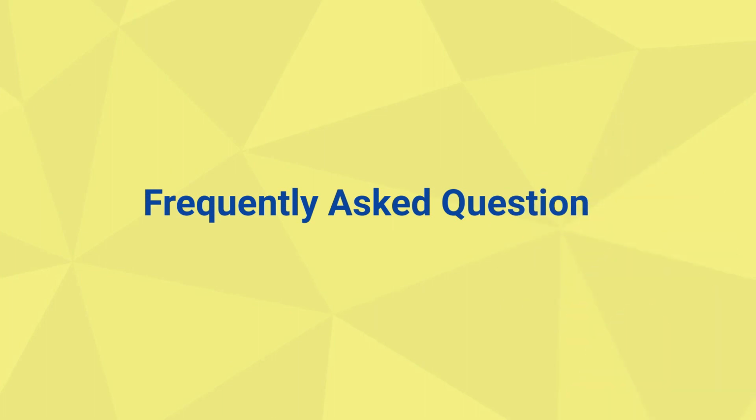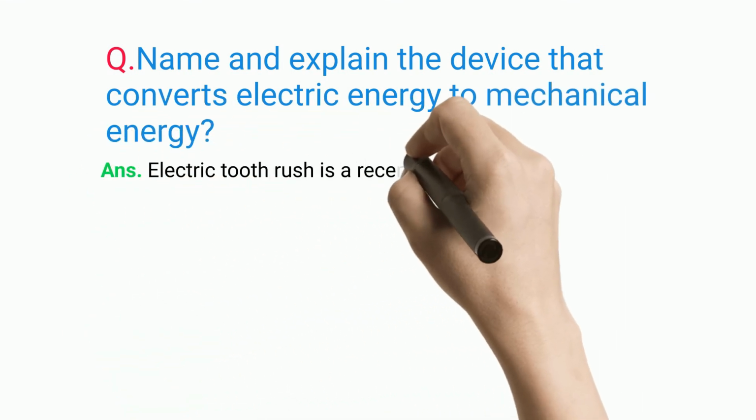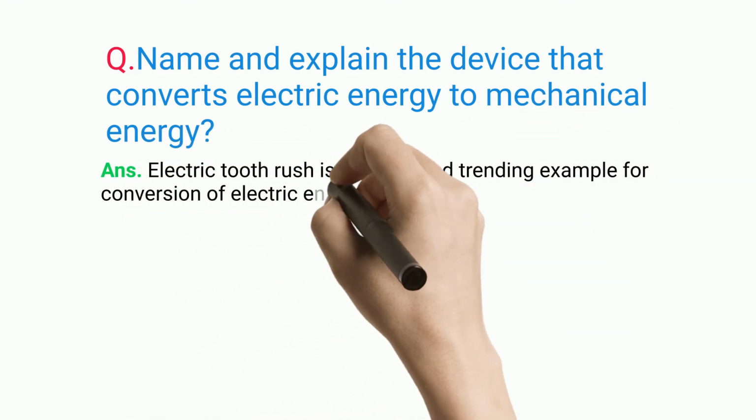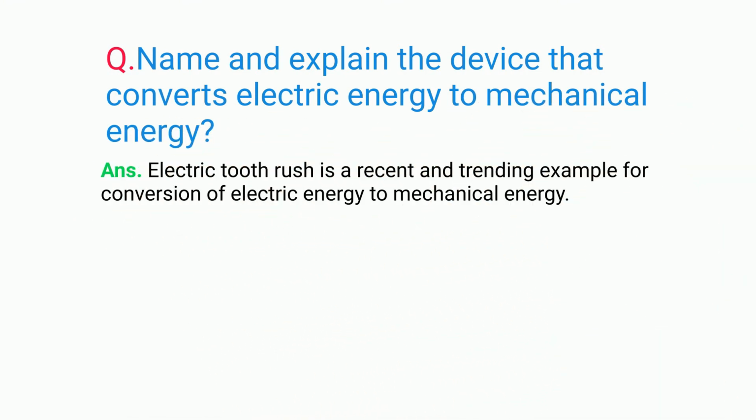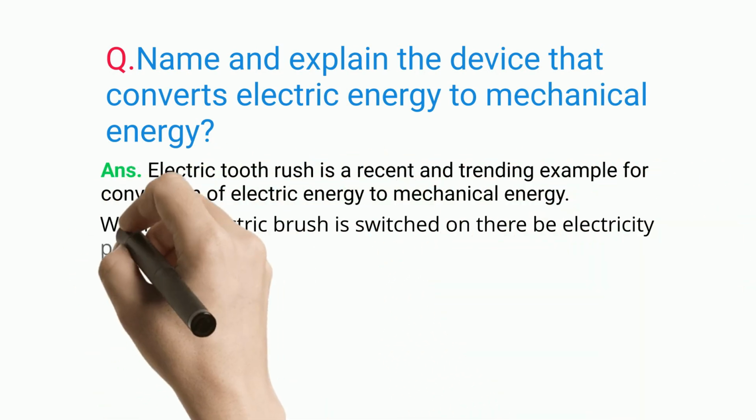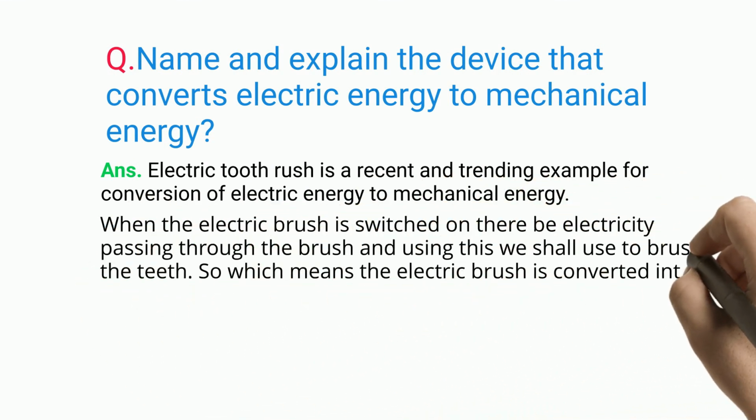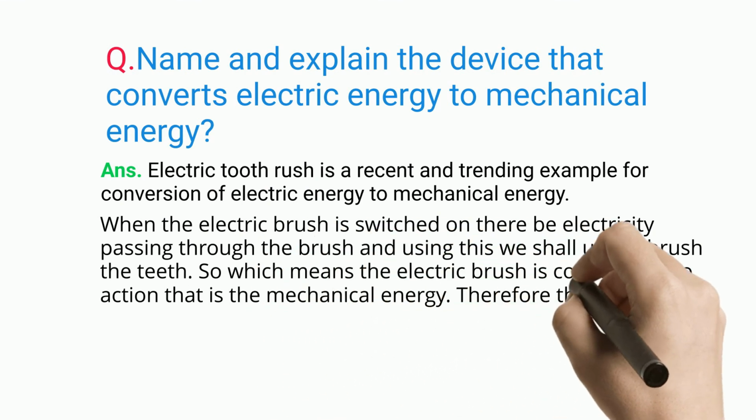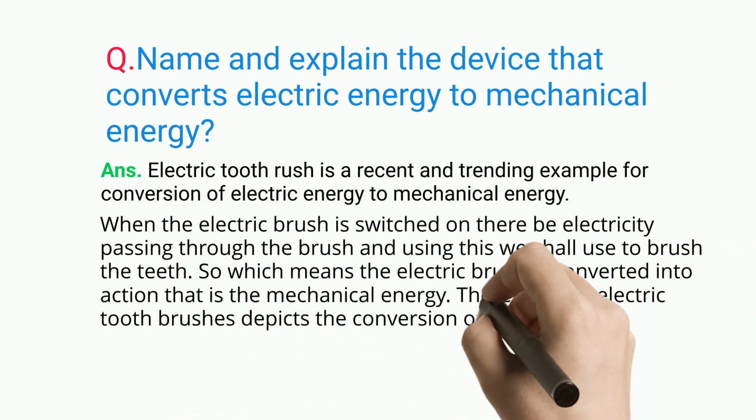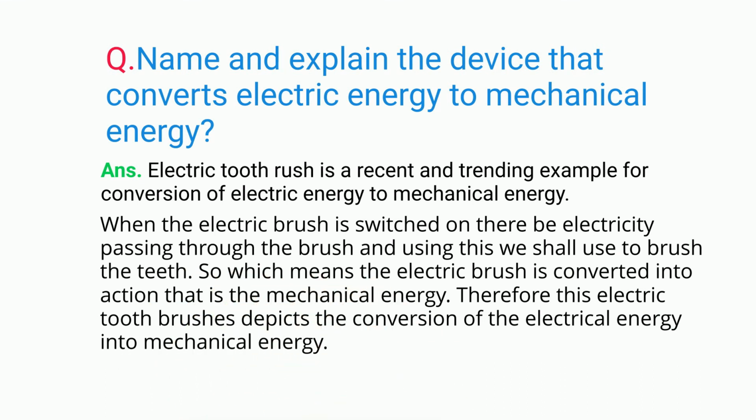Frequently asked question. Name and explain the device that converts electric energy to mechanical energy. The electric toothbrush is a recent and trending example of conversion of electric energy to mechanical energy. When the electric brush is switched on, electricity passes through the brush, and we use this to brush the teeth. So the electricity is converted into action, that is the mechanical energy. Therefore the electric toothbrush depicts the conversion of electrical energy into mechanical energy.